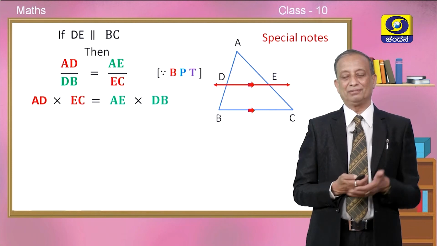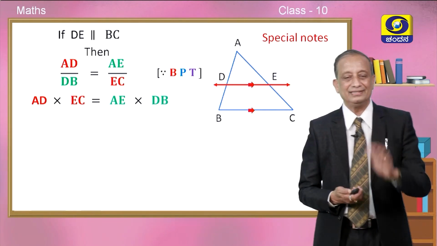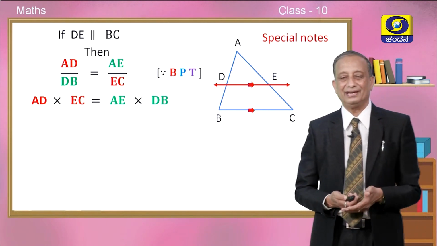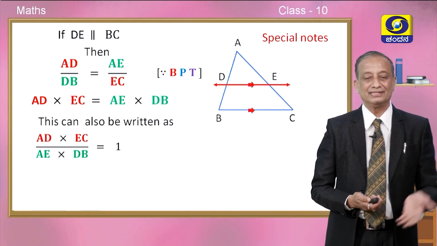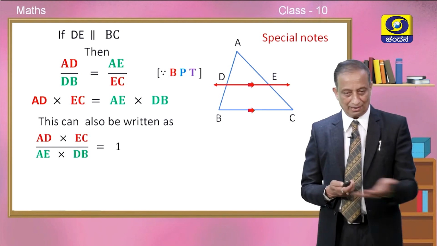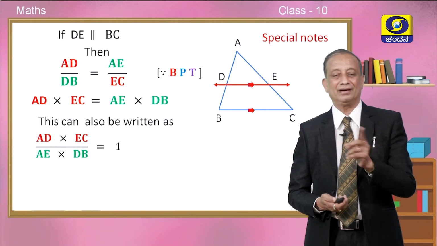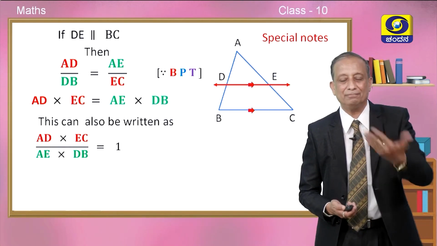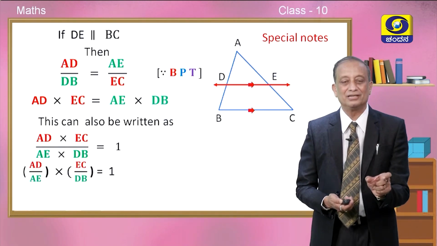So, on cross multiplication, see the same result, how it looks. If you cross multiply, it is AD into EC is equal to AE into DB, or this can also be written in so many ways. AD into EC divided by AE into DB is equal to 1 because both of them are equal. We can write it separately also, children, like this.